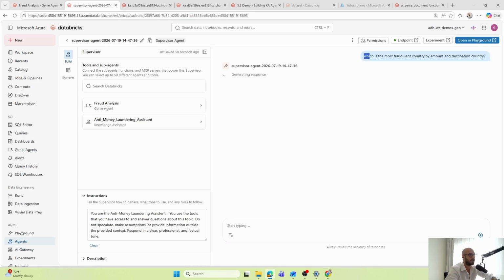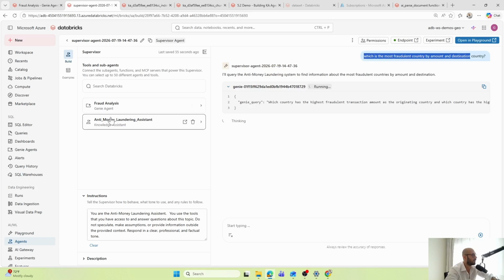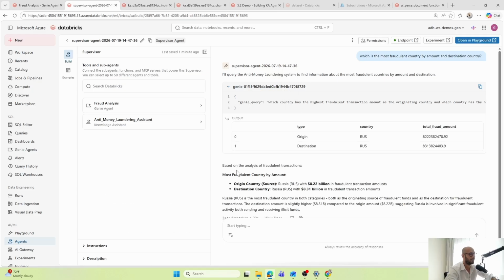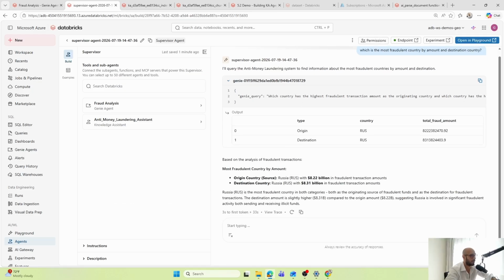I'm expecting that for this question, it is going to choose the Genie agent to retrieve that information. Okay, it chose Genie query, and I have some information which is the same. So origin country, Russia, the same that we had before for Genie.